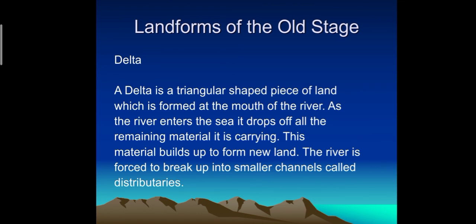Delta. A delta is a triangular-shaped piece of land which is formed at the mouth of the river. The remaining material the river is carrying builds up to form new land. The river is forced to break up into smaller channels called distributaries.